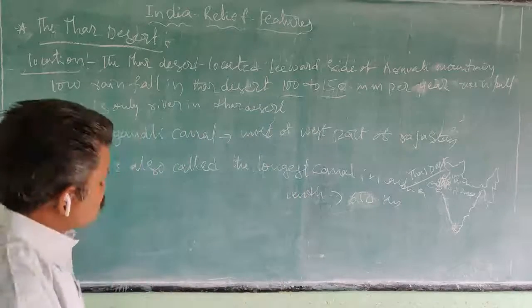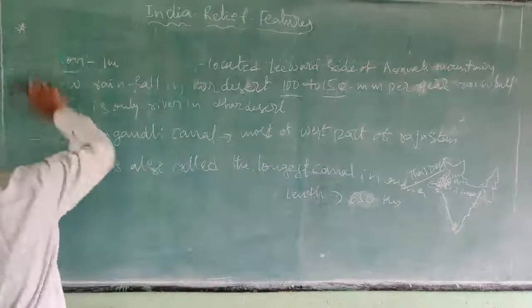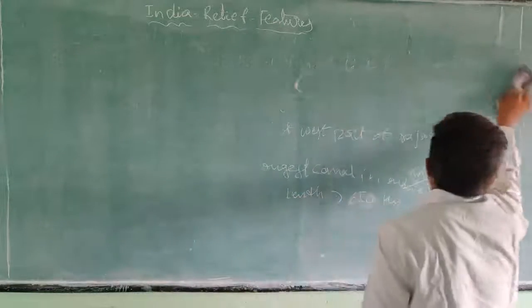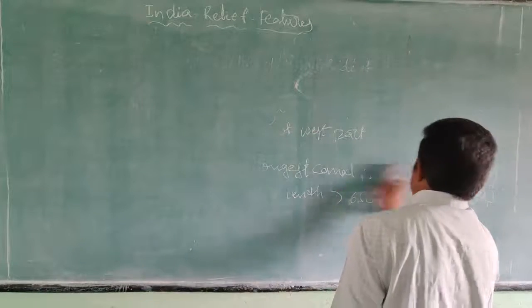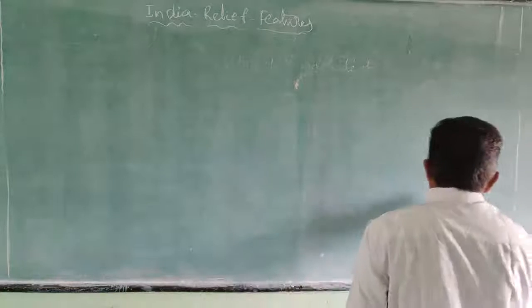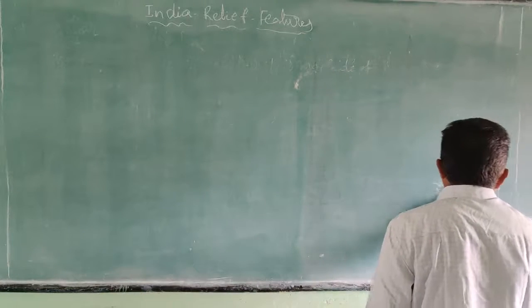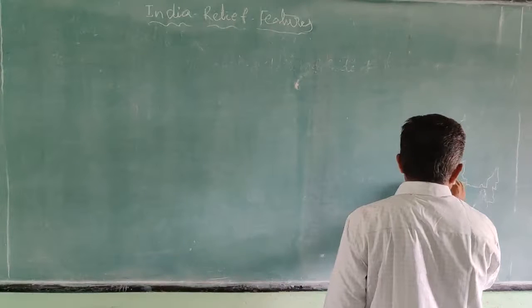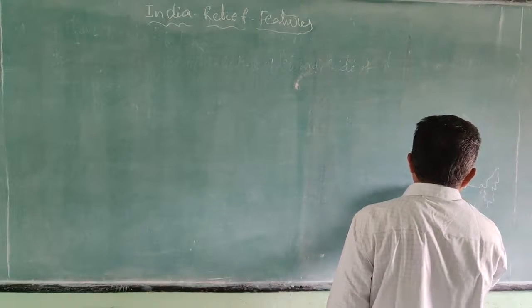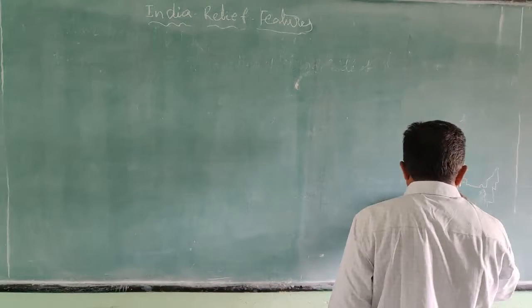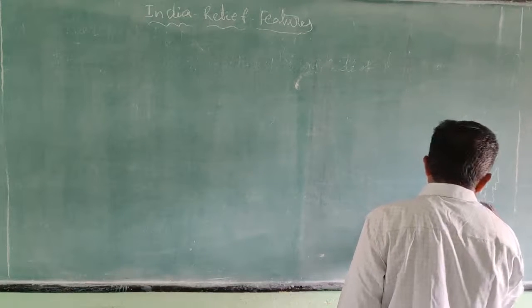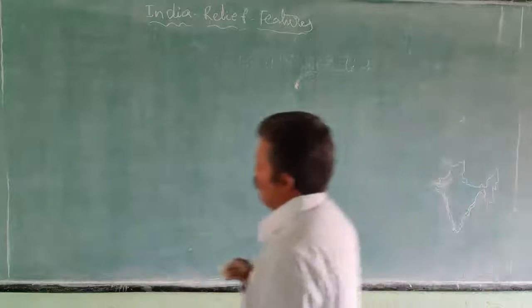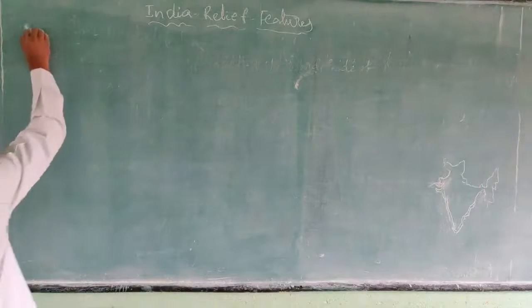Next one, coastal plains. The fifth physical division of India, coastal plains.